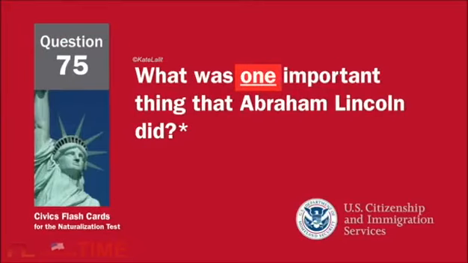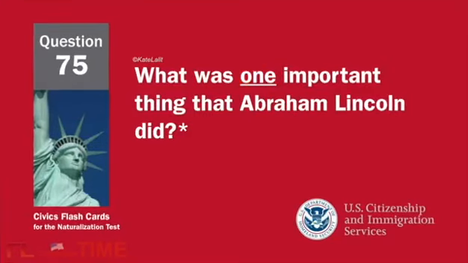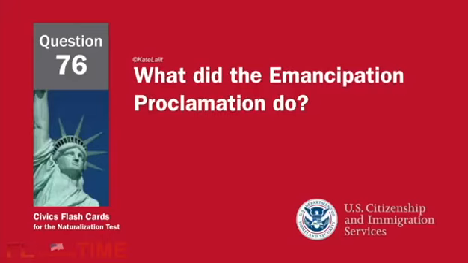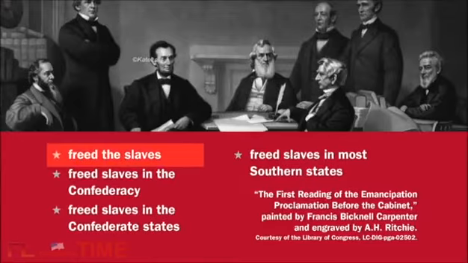What was one important thing that Abraham Lincoln did? Freed the slaves. What did the Emancipation Proclamation do? Freed the slaves.